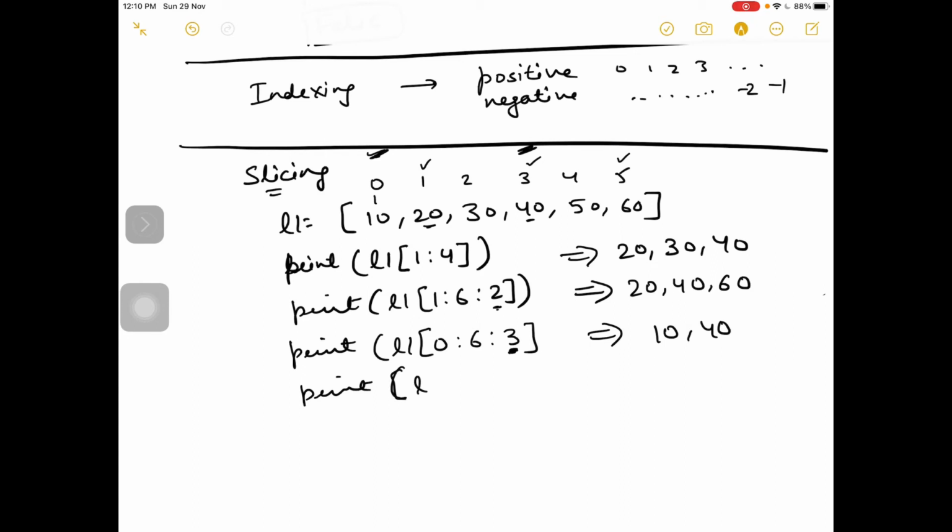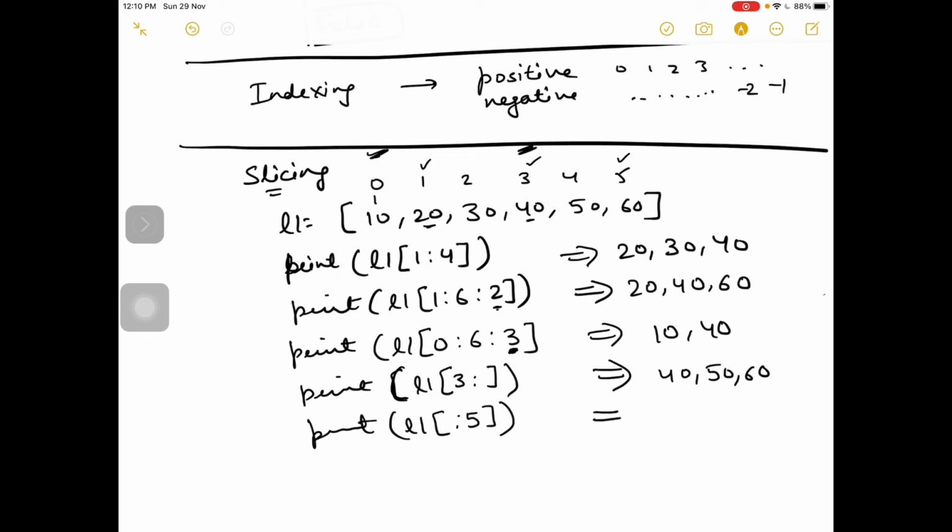If I write L1 of 3 colon, it means all elements after the third position, third index: 40, 50, 60. If I say this, it means all elements till fifth position. Fifth position is excluding, starting from 0th index. So 10, 20, 30, 40, 50. 60 won't come. Okay.